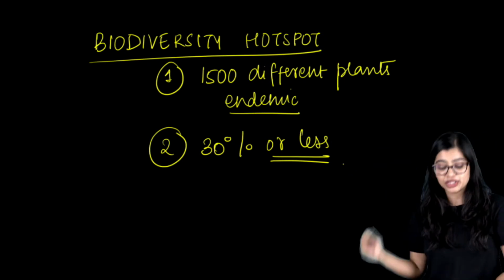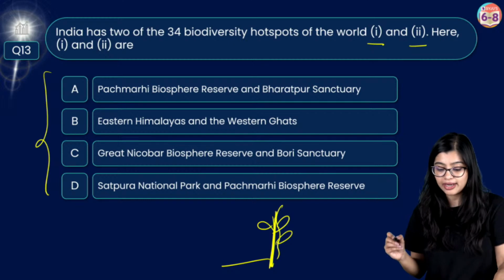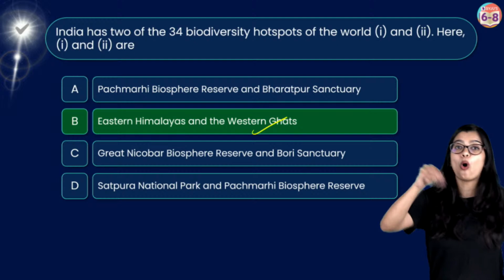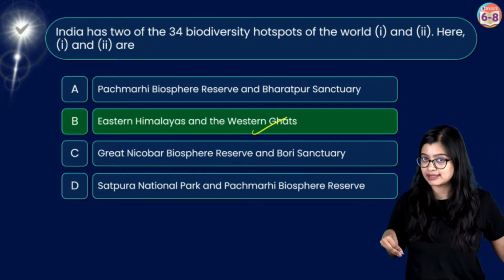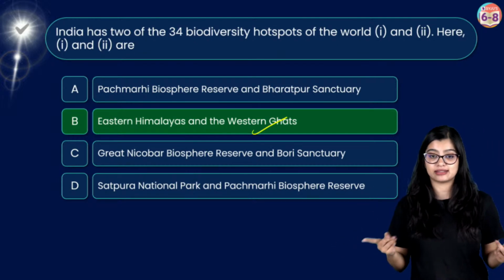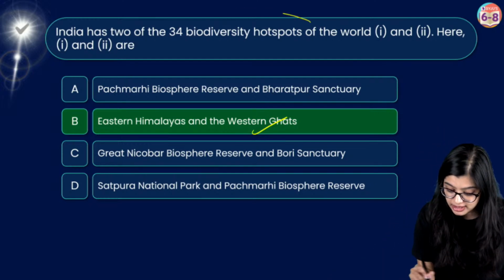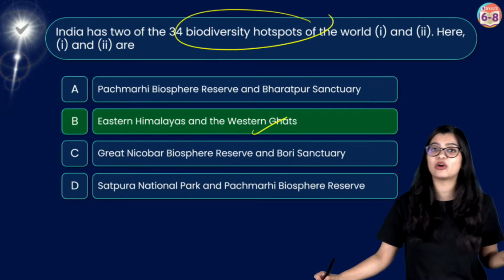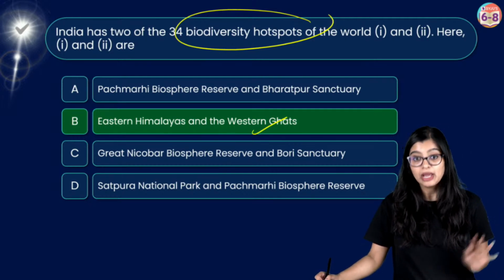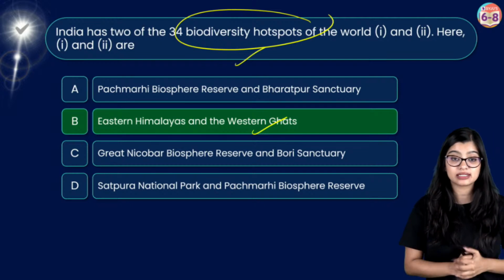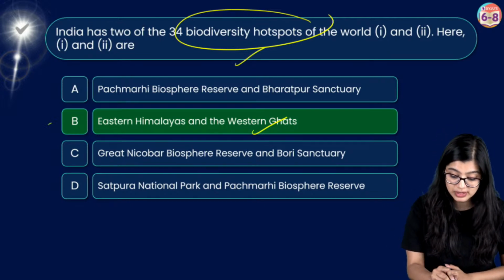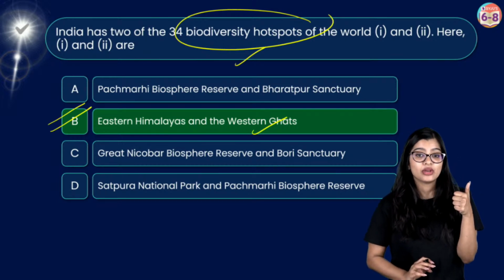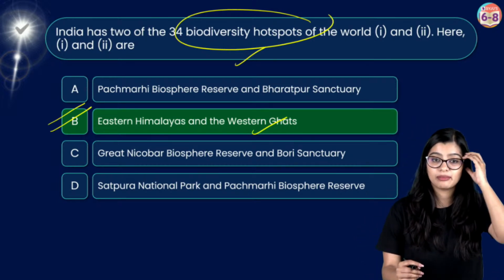Which is why, if you think about it, the eastern Himalayas and the Western Ghats are home to maximum endemic species, and they are considered to be the biodiversity hotspots in India. Not your Satpura National Park and Panchmarhi Biosphere Reserve, because they have been given in the textbook. But here we are talking about a biodiversity hotspot, which is why in this case the correct answer is option B. Are you all clear? Many of you got this wrong, but are you clear?